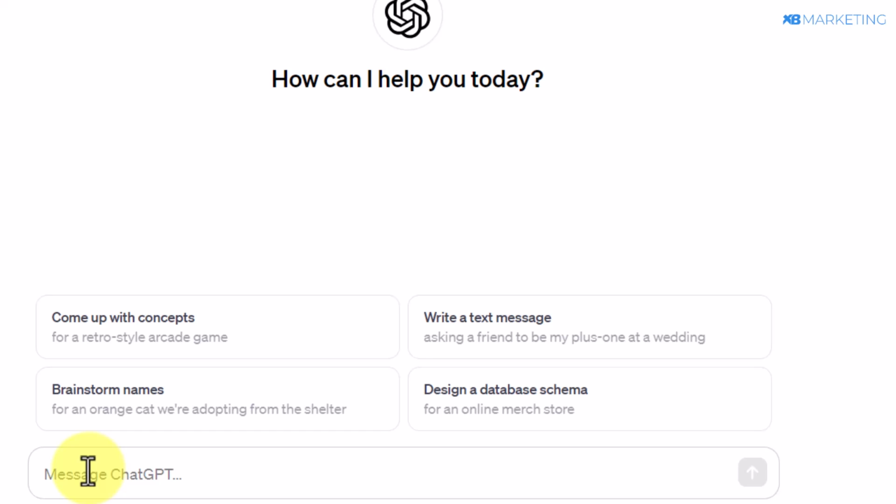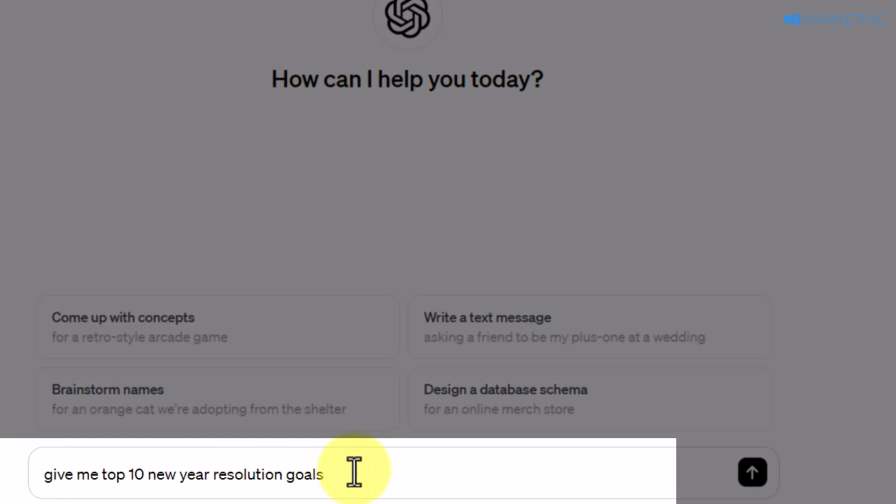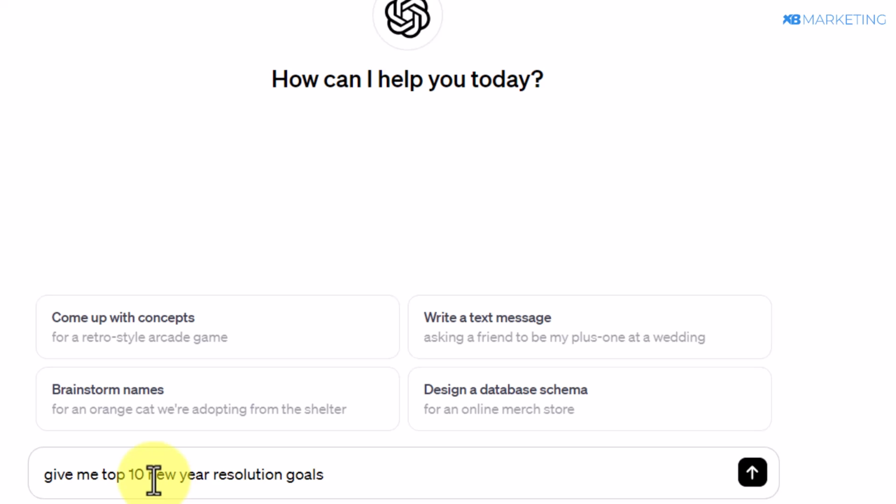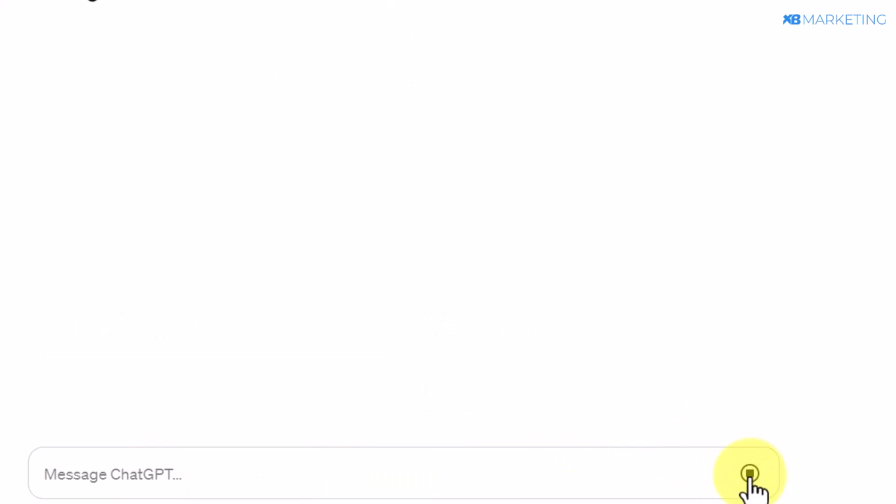All you need to do from here is come over to this chat section and type in keywords like this: Give me top 10 New Year resolution goals. You can change this 10 to any number you want. Once you do this, click on send message.